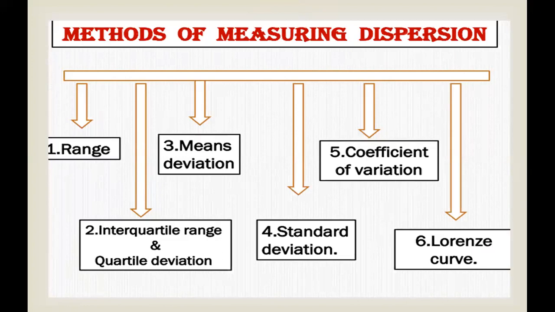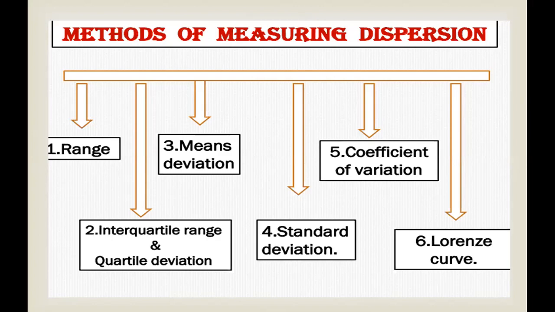In the range, what we did was calculate only the smallest and the largest. We considered only two extremes: the lowest value and the largest value, the lower limit and upper limit. And in the case of the interquartile and quartile deviation, we consider only two quartiles, that is Q1 and Q3. But to study the entire characteristics of the distribution, we need to consider each and every element.